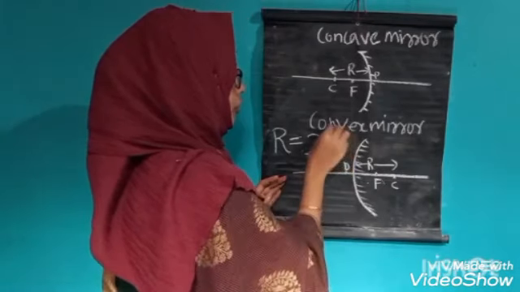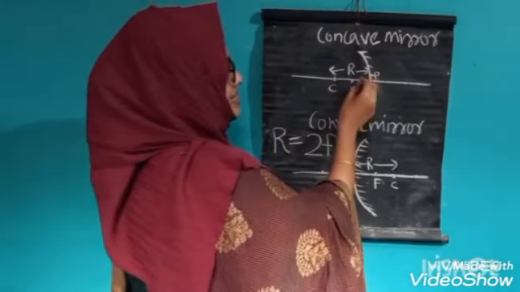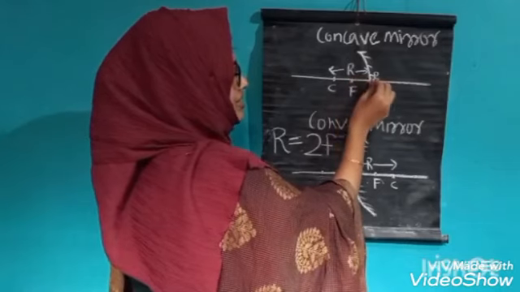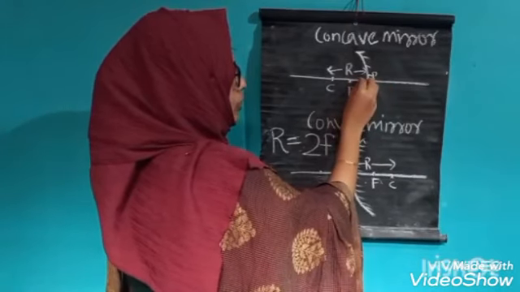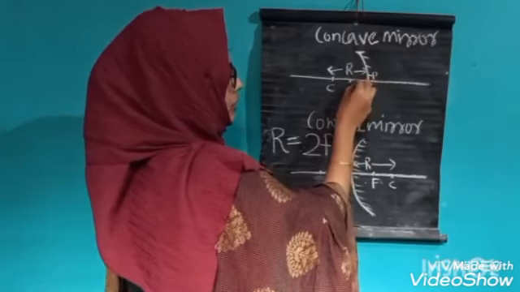What do you mean by focal length? It is the length between the focus and the pole. This is the focal length. Here you can see this is the focal length and this is the radius of curvature. Here also this is the focal length. This focal length is denoted by small letter f.